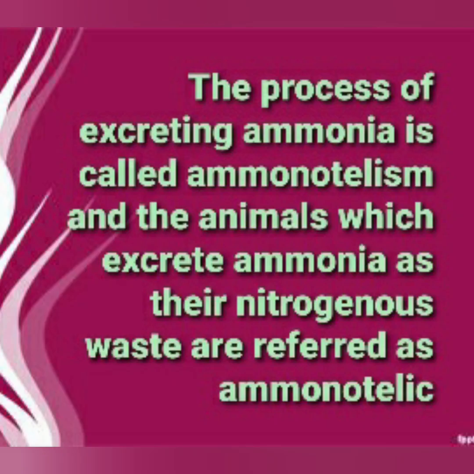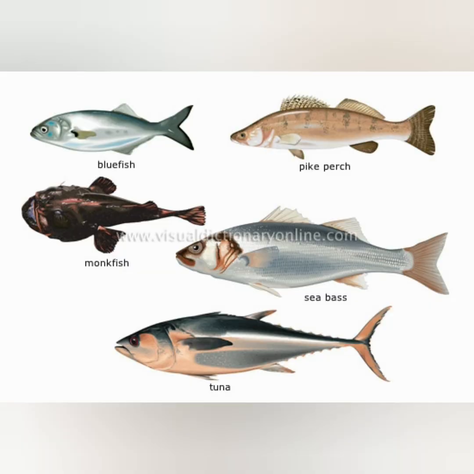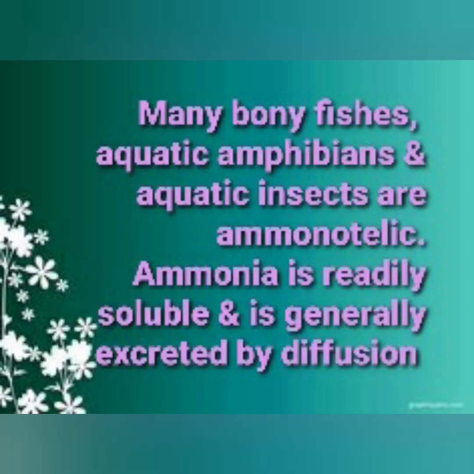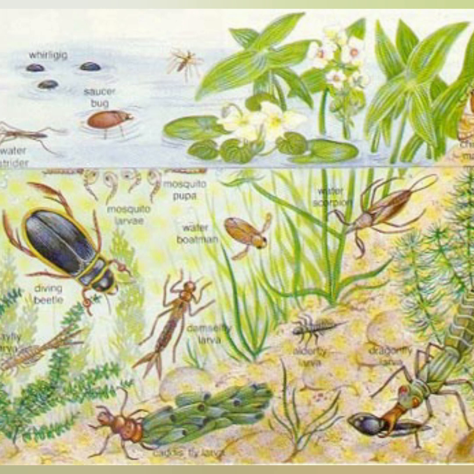The process of excreting ammonia is called ammonotelism, and the animals which excrete ammonia as their nitrogenous waste are referred to as ammonotelic. Here you can see the photograph of bony fishes which are ammonotelic. So many bony fishes, aquatic amphibians and aquatic insects are ammonotelic. Ammonia is readily soluble and is generally excreted by diffusion. Here you can see aquatic insects, they are also ammonotelic in nature.